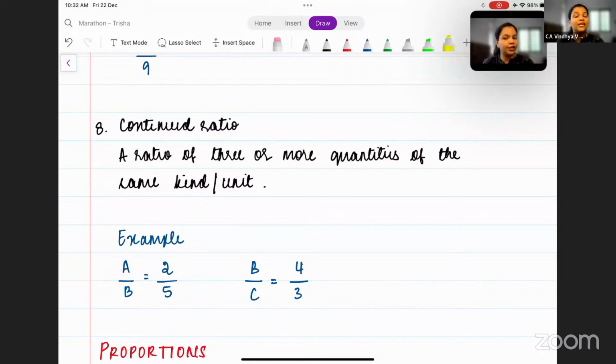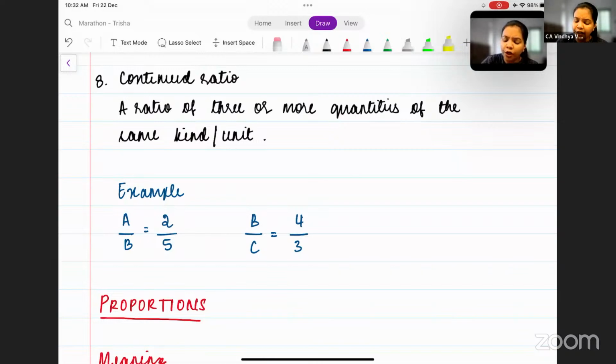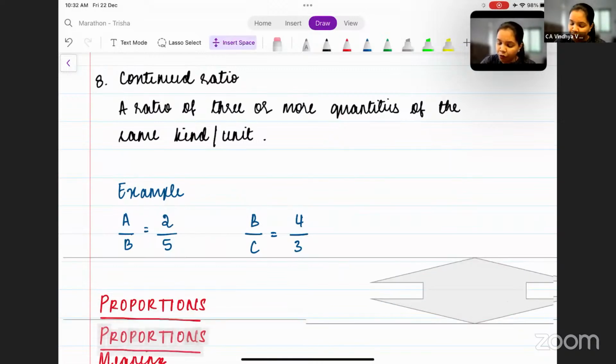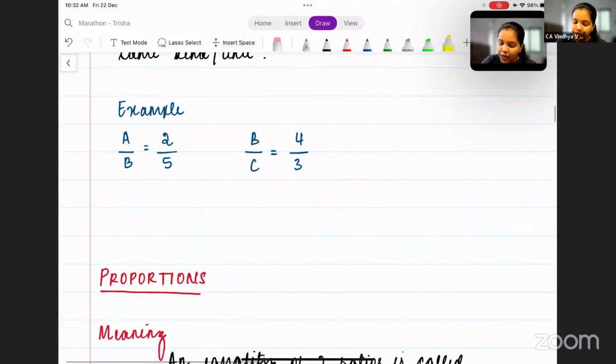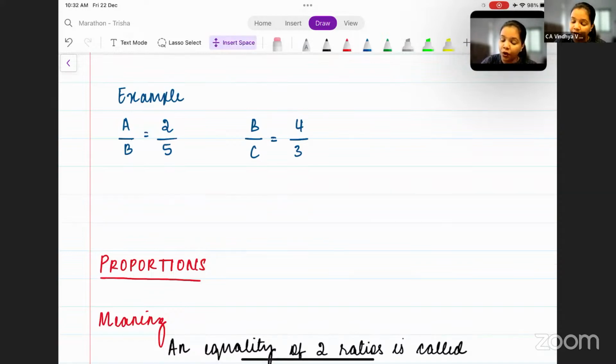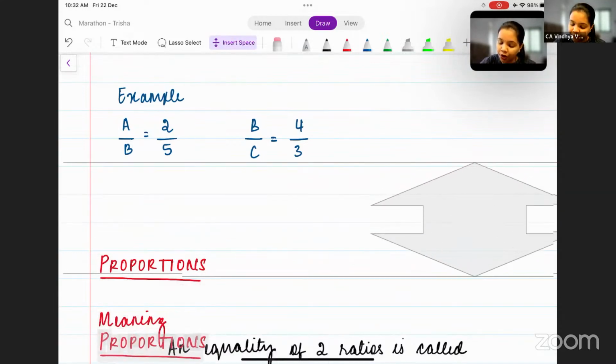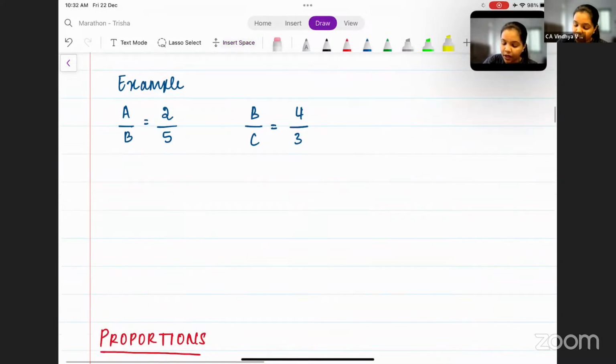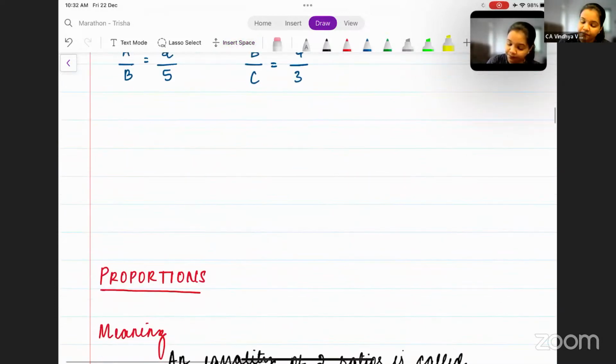Two different ratios and values are given. Now, what do I need to find here? I want you to find the ratio of A is to B is to C. What are we supposed to find here?